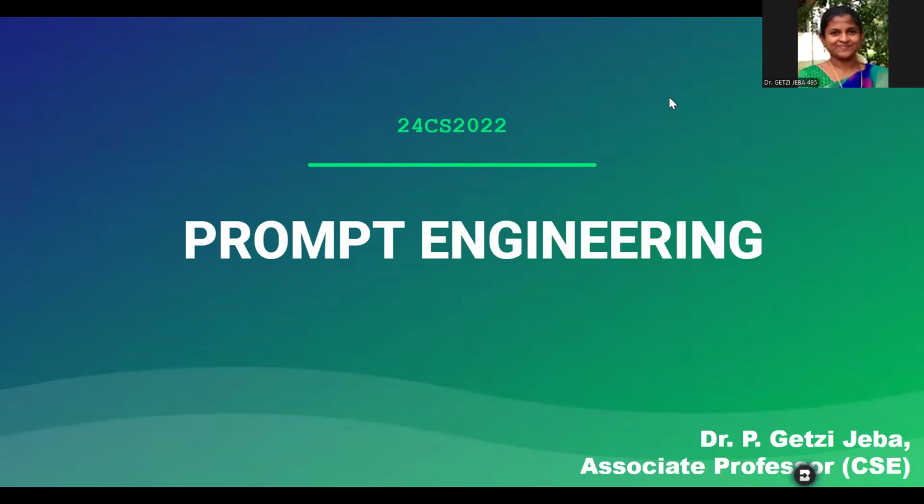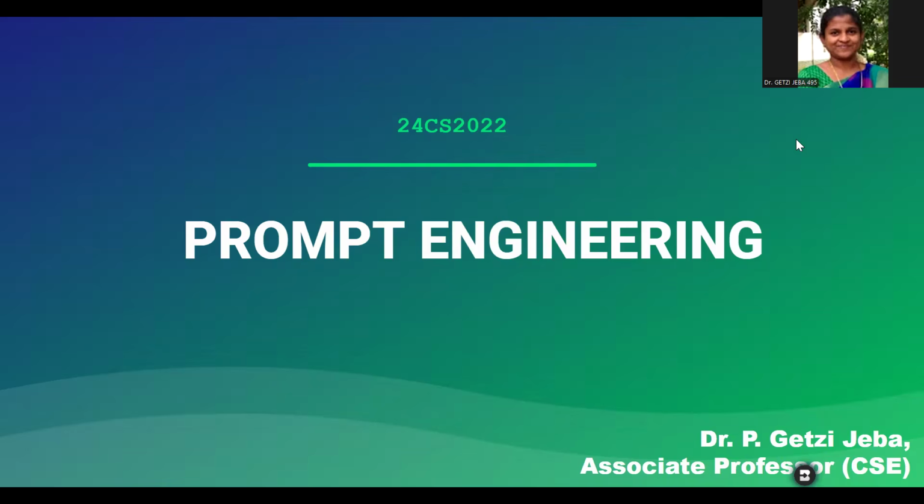Hello students, we'll discuss about 24 CS 2022 prompt engineering. So in this syllabus, we'll be discussing what is prompt engineering, what is a pioneer for prompt engineering, what is the structure of prompt engineering, what about advanced prompt engineering, natural language processing, and the use cases where this prompt engineering is used, right?